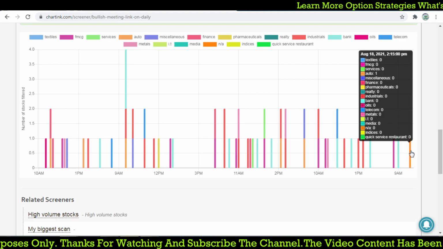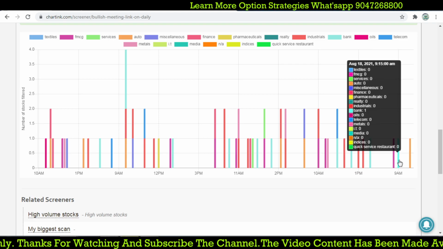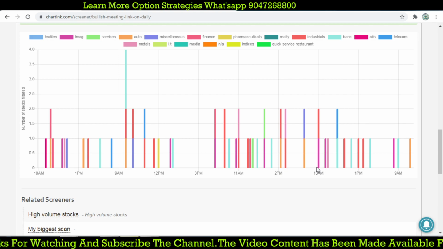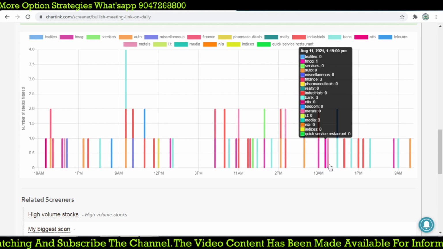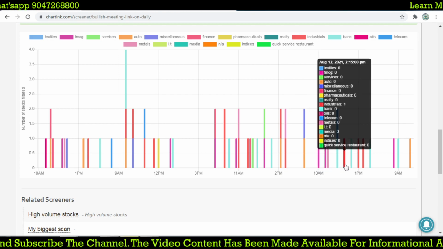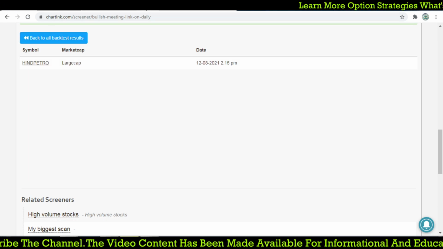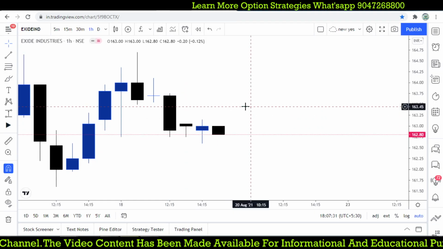You got it. So at 2:15, previously what are the stocks which formed at 10 a.m. on 11th August. This is the recent one, 12th August. So we got some stocks in Petronet on 12th August. Let's check it out.